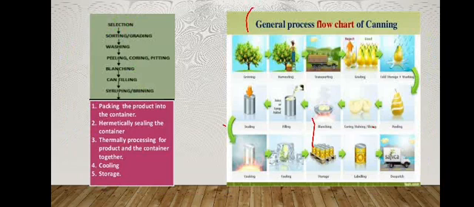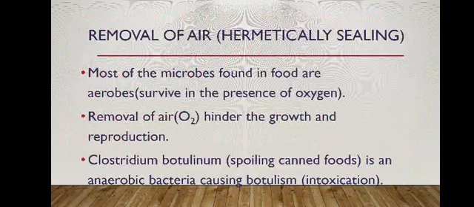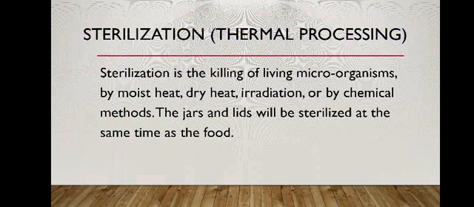Then next is the thermal processing of the product and the container together. Both the product and container are thermally processed, which is known as the sterilization process. In the sterilization process, the microorganisms are completely destroyed by moist heat, dry heat, irradiation, or other chemical methods.